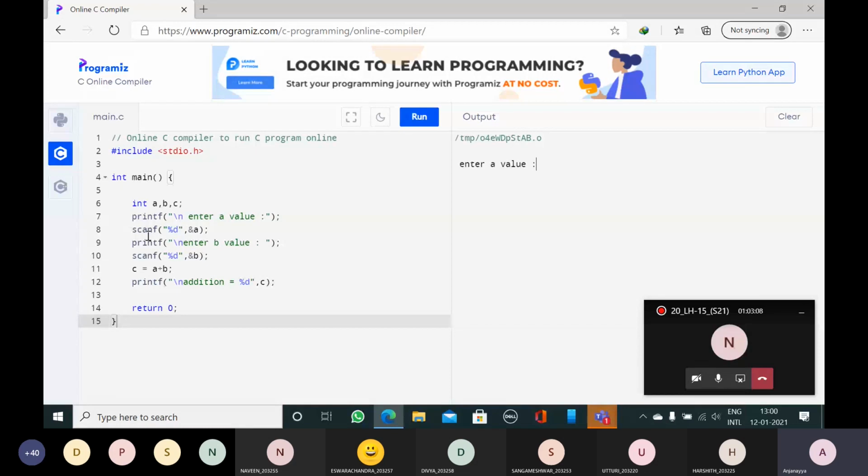We have discussed input and output statements. Now I will enter the value 5 here. Everybody seeing the 5 value here on the output screen? A will be assigned 5 now. After entering, it will execute the next statement, enter B value.